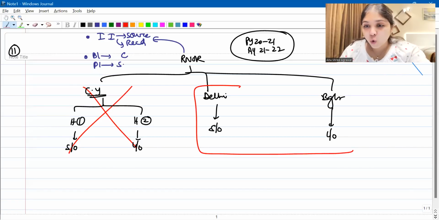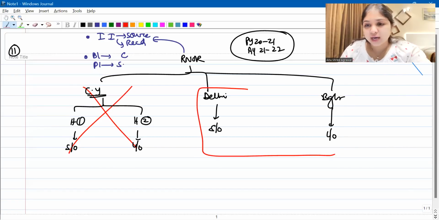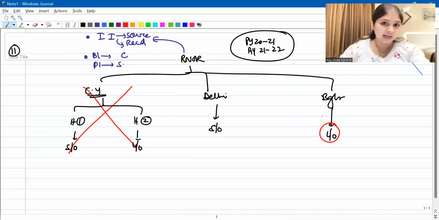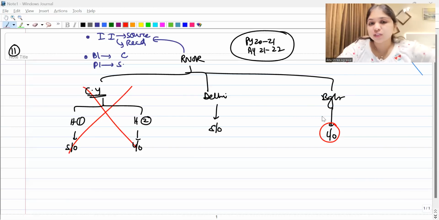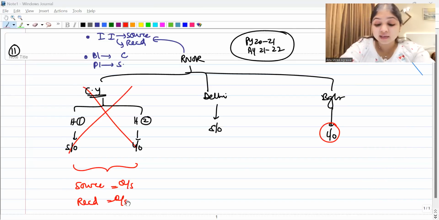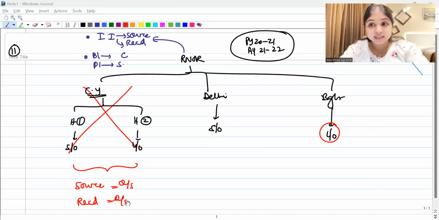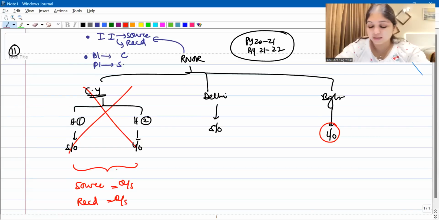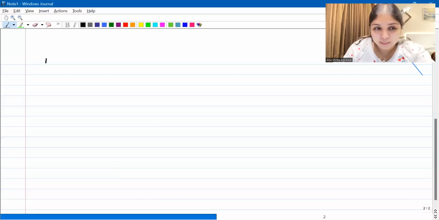So my entire scope of discussion will be regarding one Delhi house and one Bangalore house, one self-occupied house and one let out house. This is our basic analysis of this question. In this country Y house, if you see, neither is the source in India, the source is outside India, and even the income is received outside India. So it has no source in India, nor is it received in India. Therefore, the foreign property I will not even consider. My entire scope of discussion will be, number one, the Delhi house, and number two, the Bangalore house.